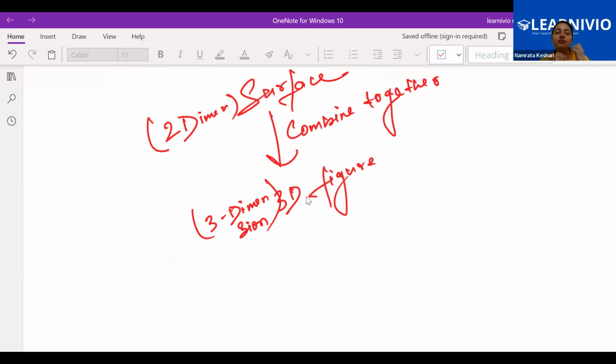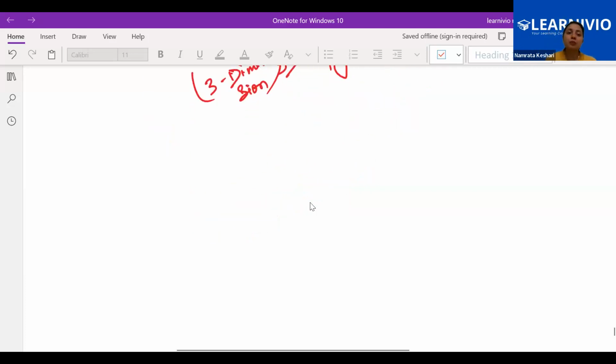However, most of the definitions in geometry are given by Euclid only. For example, we say that perpendicular lines mean that if two lines are arranged in such a way that there is 90 degrees between them, that's called perpendicular lines, given by Euclid.